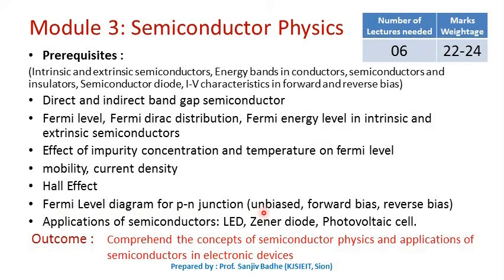We will see what happens to the PN junction when it is unbiased, when it is forward biased and when it is reverse biased. So here we will discuss these IV characteristics again, and at the end, in the last session, we will discuss applications of semiconductor. Actually we will be discussing applications as a semiconductor diode only, light emitting diode, Zener diode, photovoltaic cell, that is a solar cell. So this will be the flow of discussion.